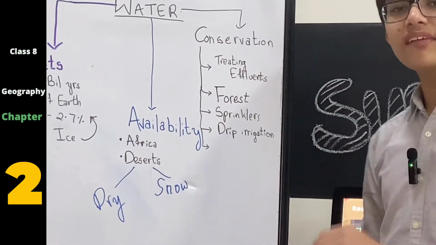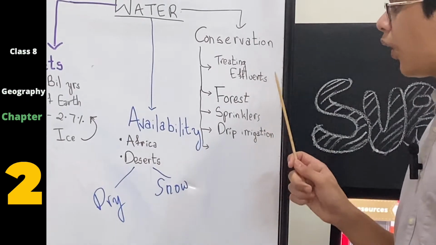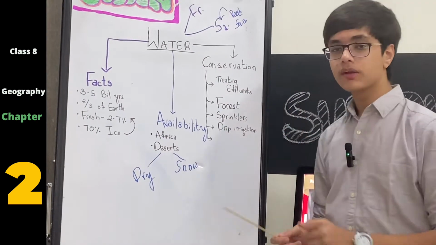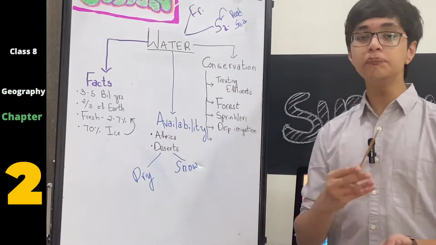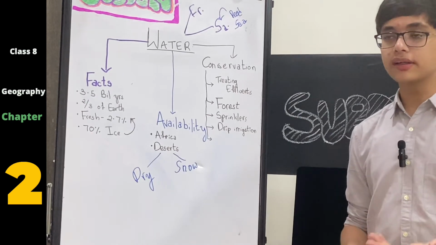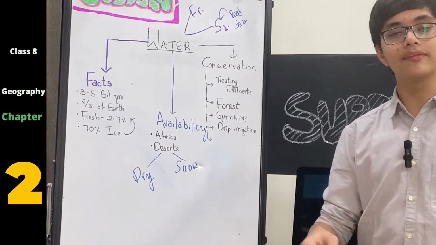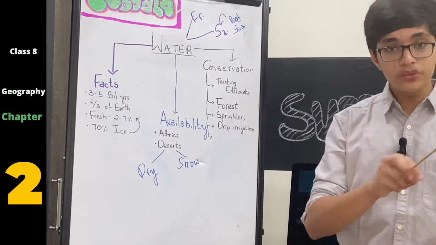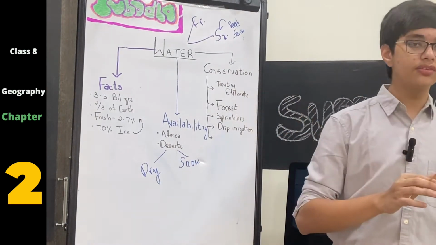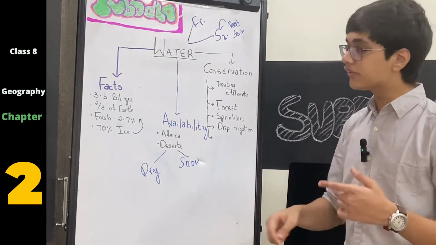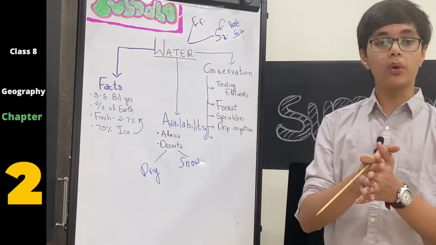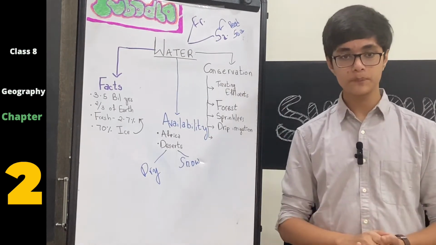So the first step in conservation of water is the treatment of effluents. So what are effluents? Effluents are basically pollutants which are released from factories. So usually factories में क्या करते हैं, if there are any pollutants or if there is any waste material, it is usually dumped into rivers, or sometimes even if it's released naturally in the air or on the land, it slowly becomes a part of something called a water cycle and it mixes with the water, hence polluting the water.